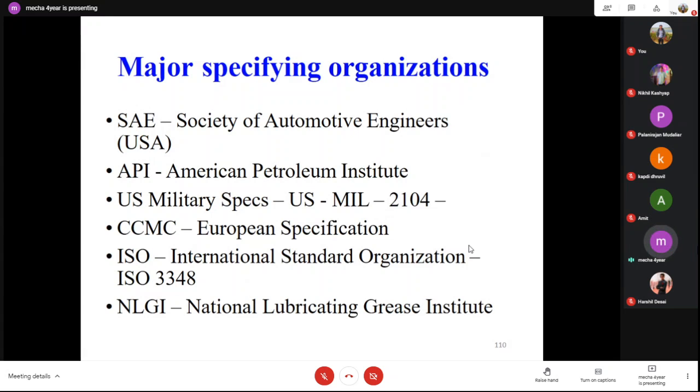So SAE is one of the many specifying organizations. In India we have BIS, or the Indian Institute of Petroleum, like API, the American Petroleum Institute. We have a project with the Indian Institute of Petroleum. They give standards to these lubricants, like API gives in the world.